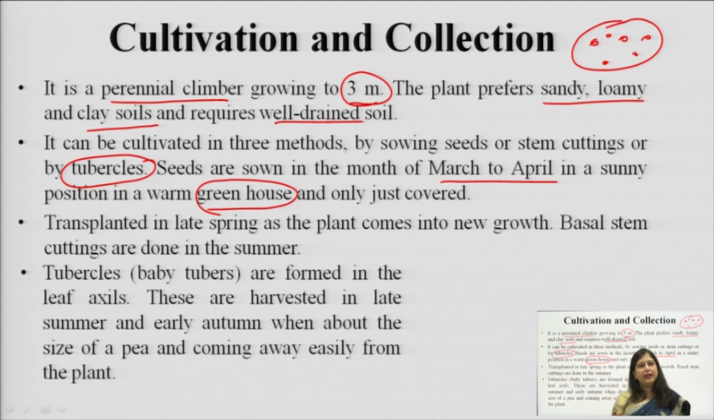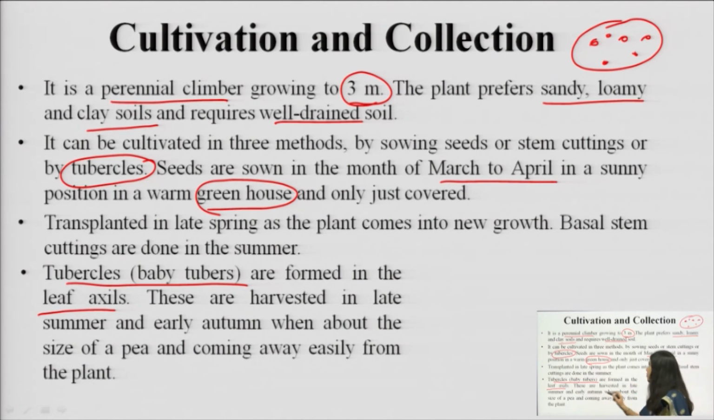So we can have fencing, we can have other kinds of trees, we can have shades like in grapes, you must have seen. So that way we have to have a proper arrangement so that these twiners can grow on those supports. So tubercles, the baby tubers, are formed in the leaf axils, and they can be used for the transplant, basically the growth or cultivation of this Dioscorea.